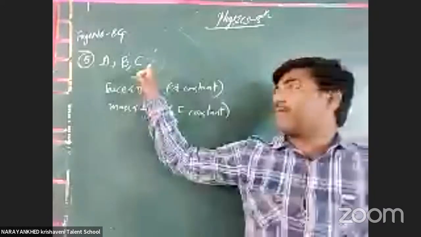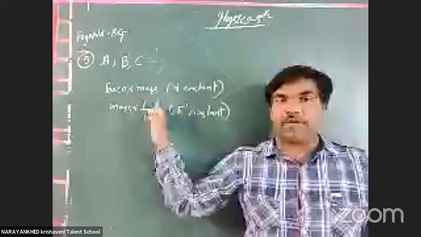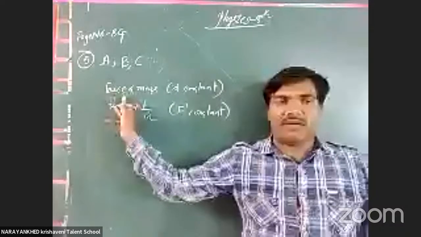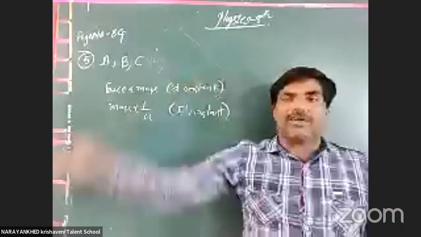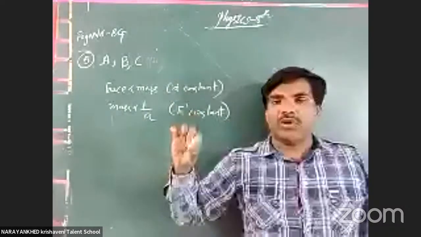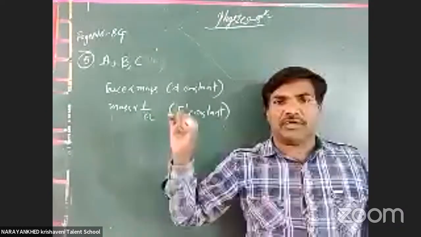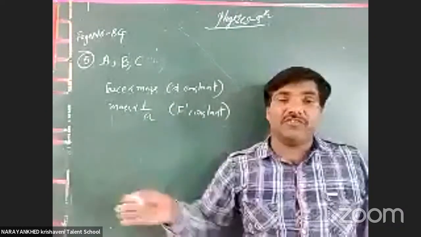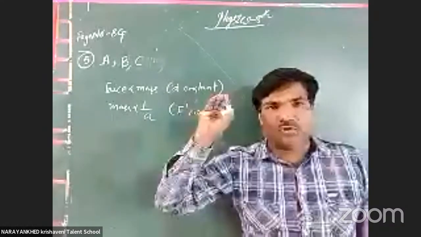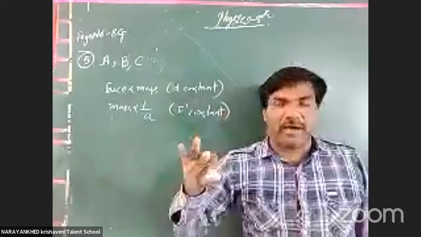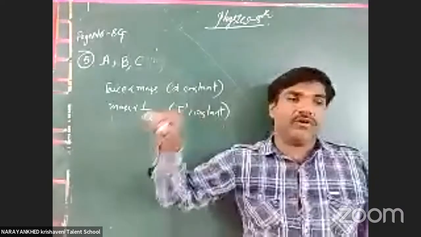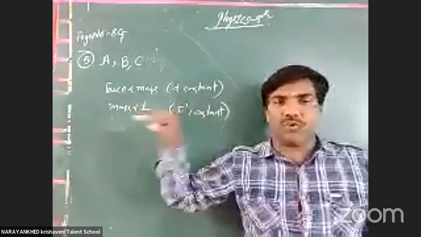There is a third option, C. Force is directly proportional to mass: when the force increases, the mass is more. Suppose you take a 2 kg body and a 5 kg body. At which time do you require more force application? When we apply more force, it is for the 5 kg body. Why? Because the more the mass, the more force is needed to get motion.